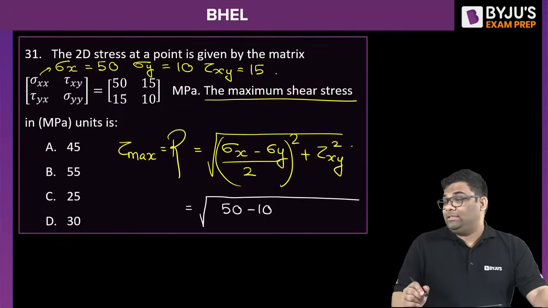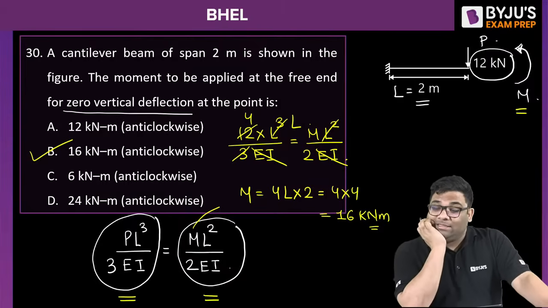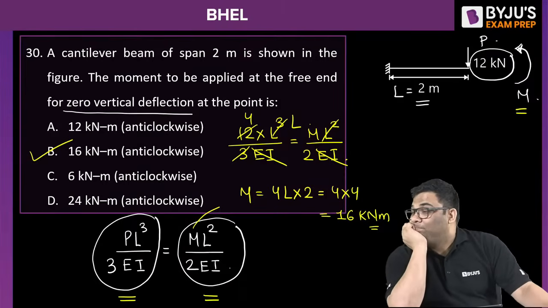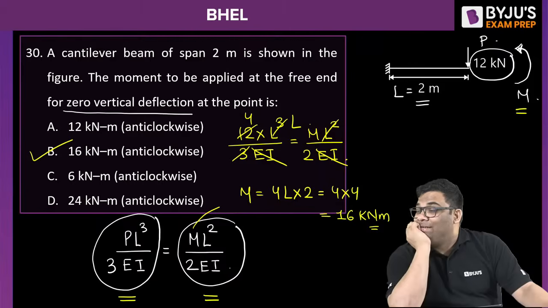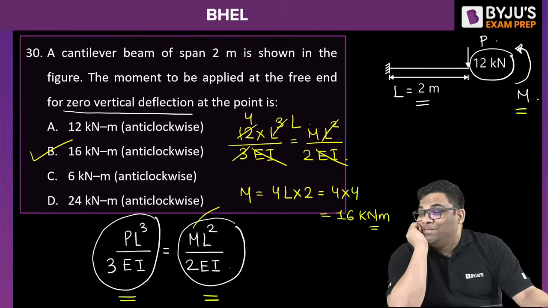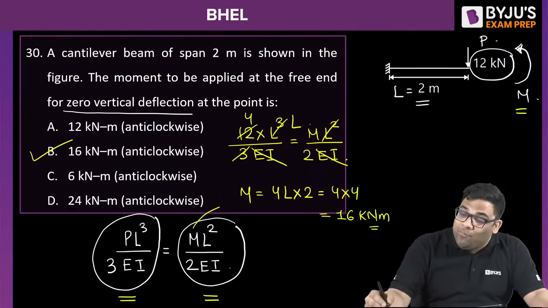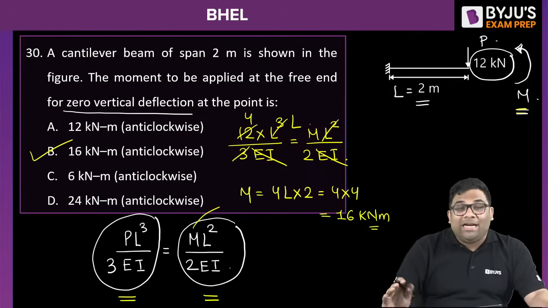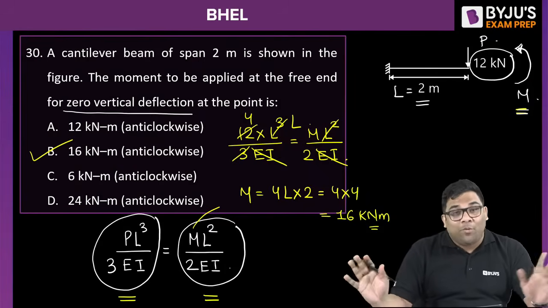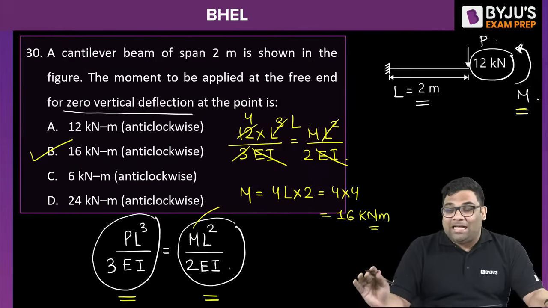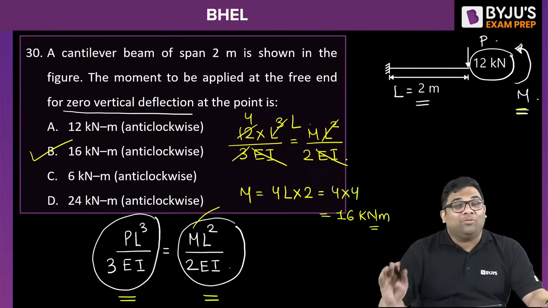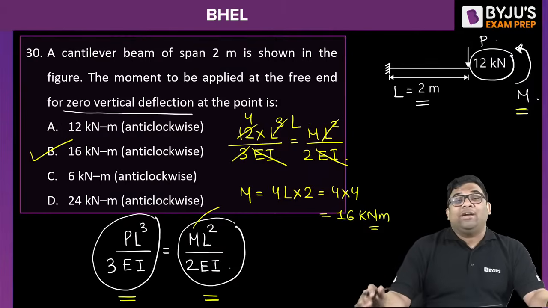No, they have not asked this, see, Achu. This is for the fixed end moment you are telling. That is where both ends are fixed. That is something different. They have not asked the moment at the fixed end. If they ask you the moment at the fixed end, that is a different thing. 12 into 2. They have asked how much moment you will apply at the free end so that your deflection is 0.